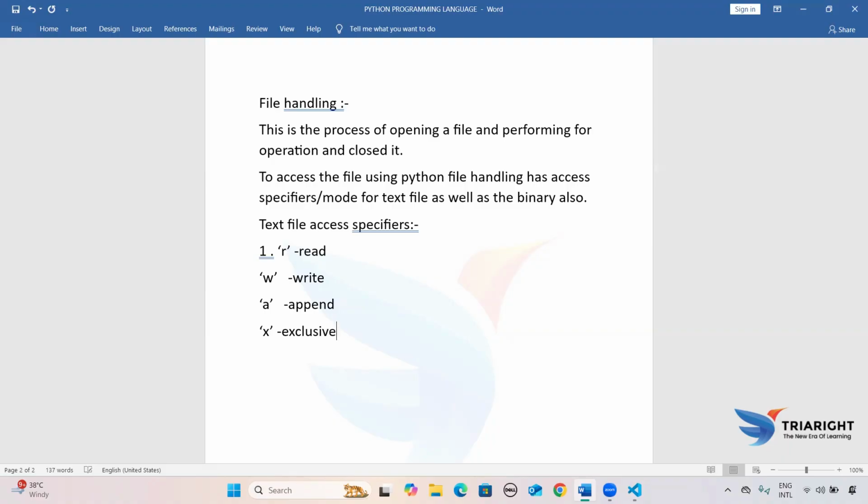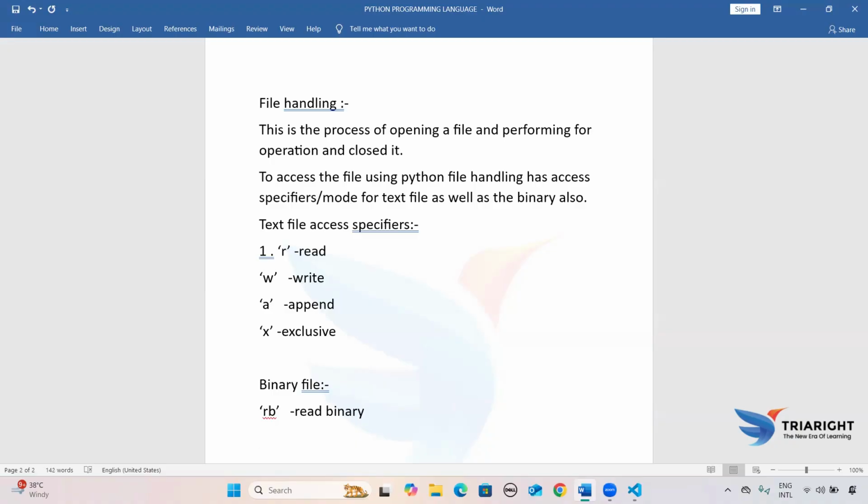Okay, so these are the available text access specifiers, meaning the text file access specifiers. Then what is the binary access specifier? Now I try to write. If I try to open a binary file to read something, you need to write rb. Okay, you read binary.